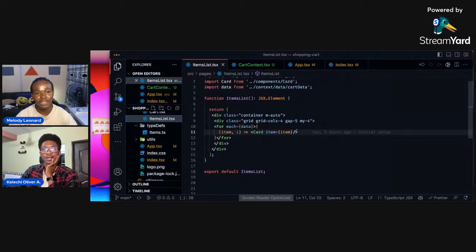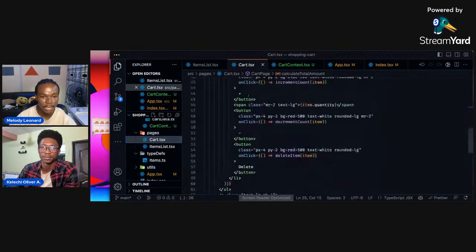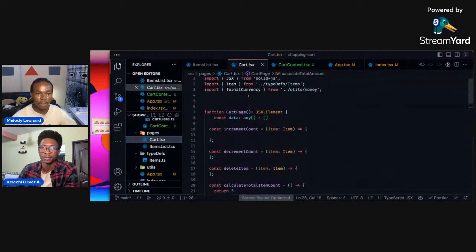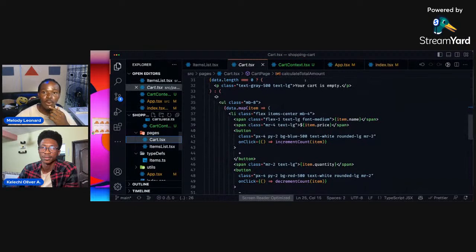We want to go ahead and write what happens inside the card. I think the button is inside the card, right? Oh, yeah, that's true. That's inside the card. So let's go to the card components. I think this is a card component. Oh, I think it's in the card components. Awesome.